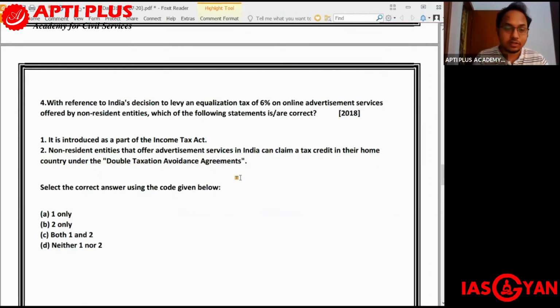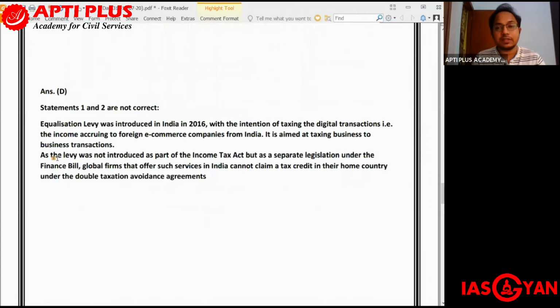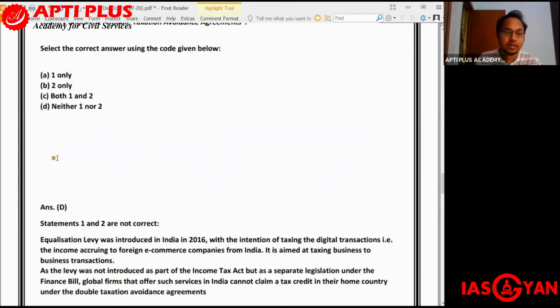So let us just go to the question once again. With reference to India's decision to levy an equalization tax of 6% on online advertisement services offered by non-resident entities, which of the following statements is or are correct? The first statement is introduced as a part of the Income Tax Act, and number 2 is non-resident entities that offer advertisement services in India can claim a tax credit in their home country under the Double Taxation Avoidance Agreement. So which out of these two statements is correct? Over here we get to see neither of the statements, neither one nor two, are correct.